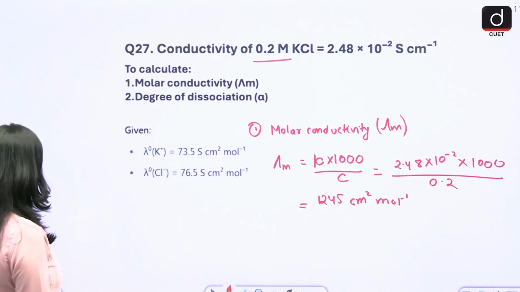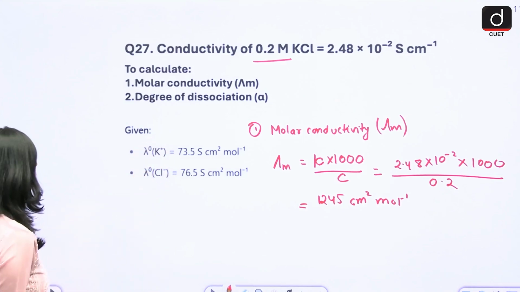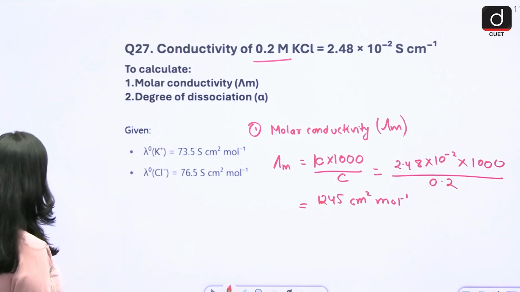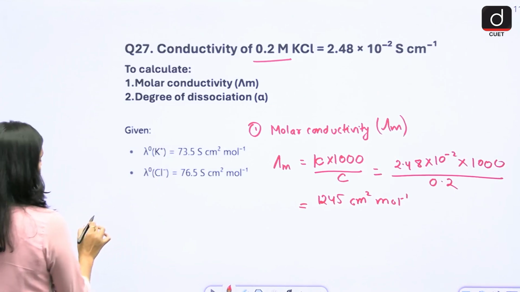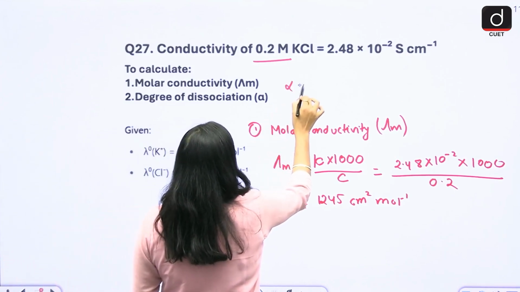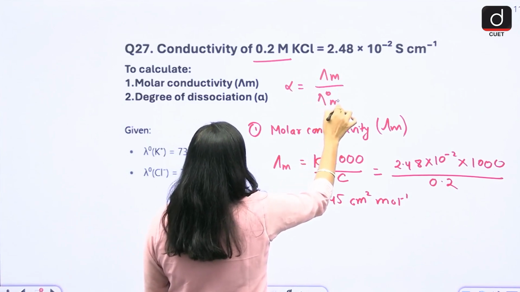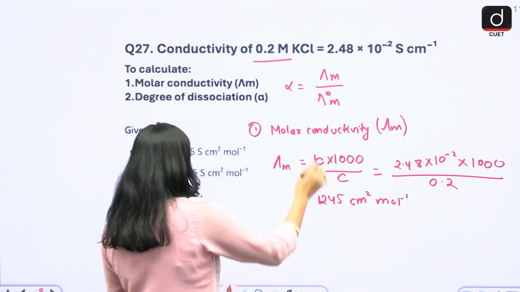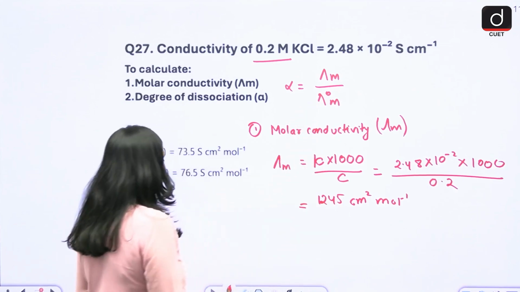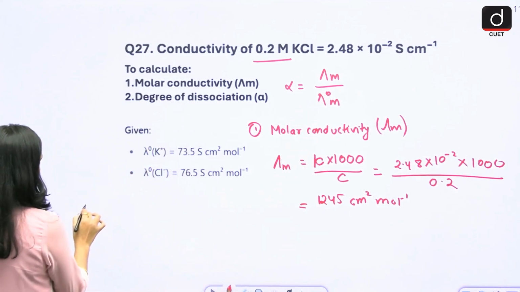Now what you have to find out? The degree of dissociation, right? The degree of dissociation is represented by alpha. So how will you calculate it? Alpha is equal to lambda m by lambda naught m. Now, what is this? This is the limiting molar conductivity, right?